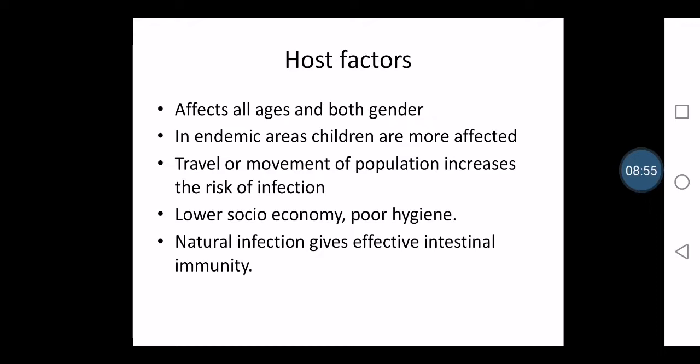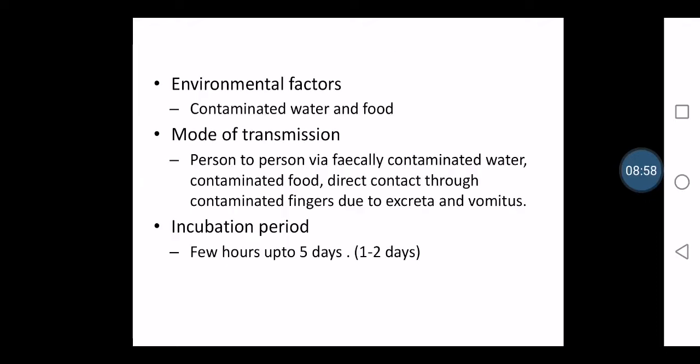Let us see the environmental factors. When we look into the environmental factors, as I have told, contaminated water and food are the main source. Especially water that is mixed with feces or stool, and even the food material also, when people follow open air defecation. When there is open air defecation, of course the flies will sit on the stool and then come and sit on the food materials. Like that also it can get contaminated. So this is all about the environmental factors.